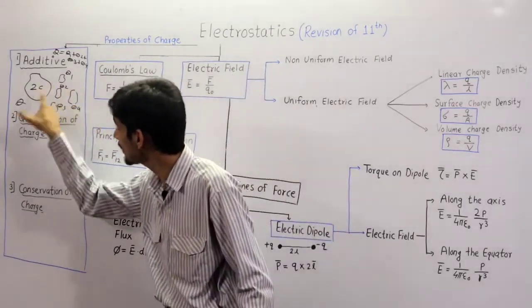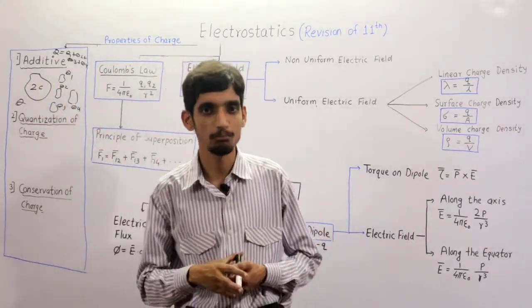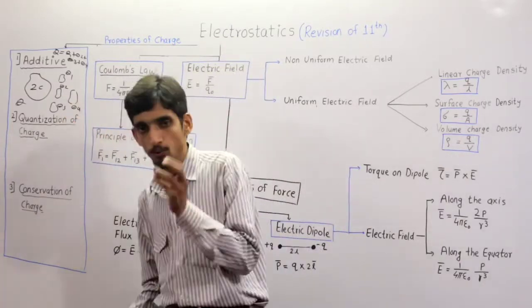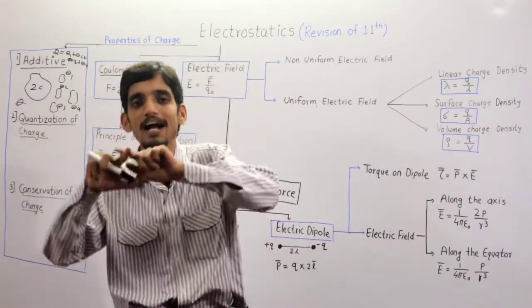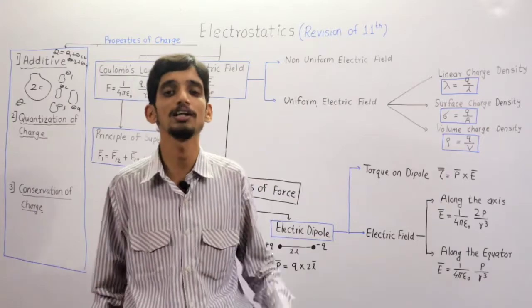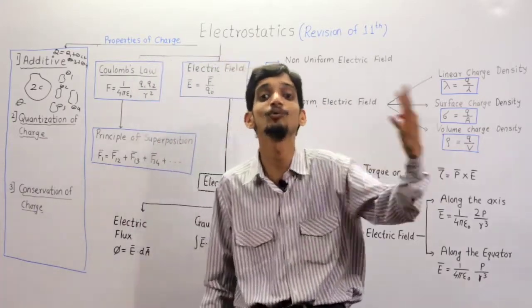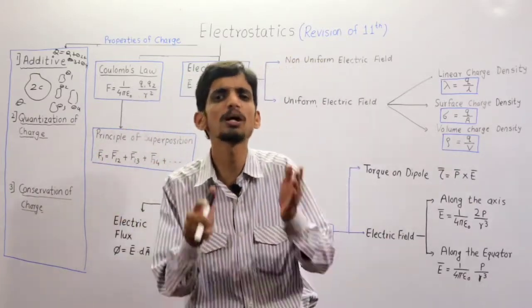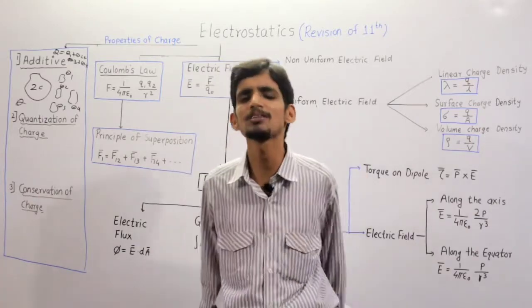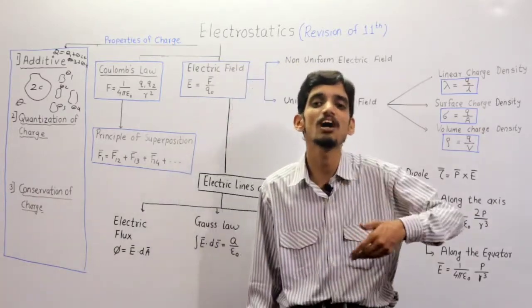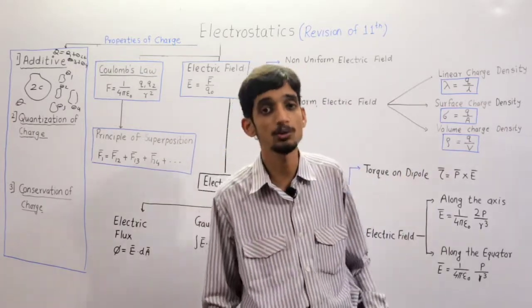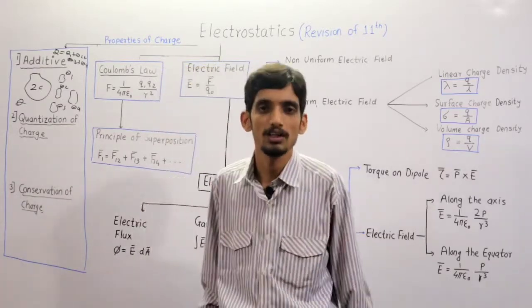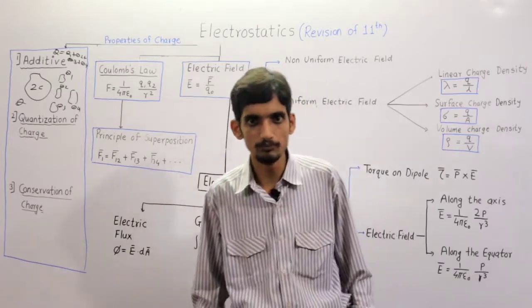Clear? These are actually parts of this object only, there is no difference, but the total charge has been added. Whatever amount of charge each part contains, if you add all the charges on each part, you get the total charge on the body. It means charge is additive. Clear? Okay. Second is what? Quantization of charge. What is meant by quantization of charge? What is the meaning of the word quantization? Anything that is available in a fixed amount is called quantization. Clear?